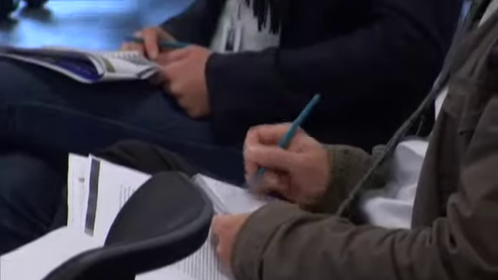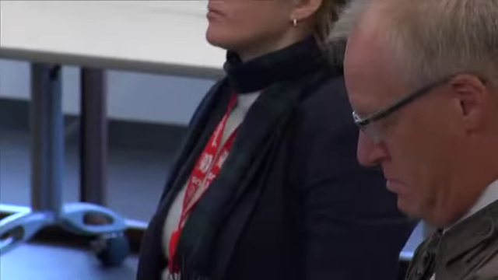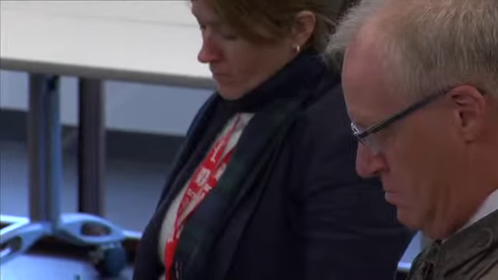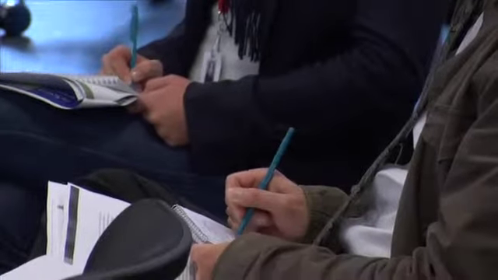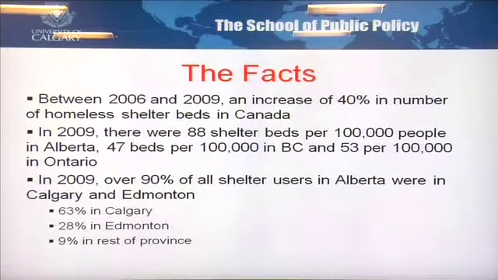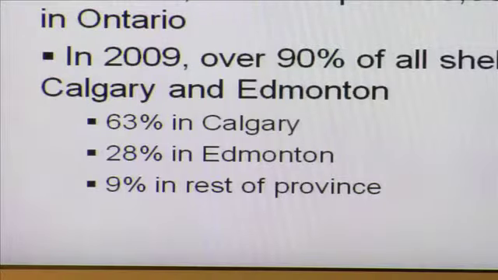One of the important results that we found is that there are twice as many homeless shelter users in Calgary than there are in Edmonton. Almost all shelter users in the province are in those two cities, but there are twice as many in Calgary as there are in Edmonton. That's a remarkable fact because those two cities are so similar in all respects, and yet there are twice as many homeless shelter users in Calgary than in Edmonton.